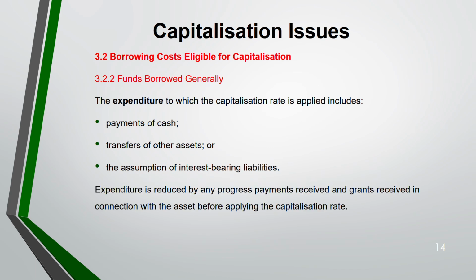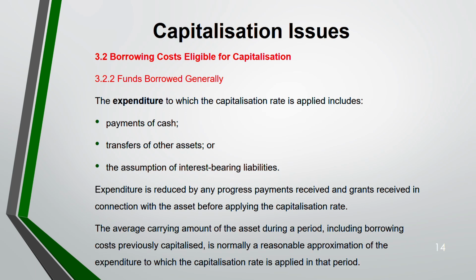Expenditure will be reduced by any progress payment received or any grants that have been received in connection with the asset before you apply the capitalization rate. The average carrying amount of your asset during a period includes the borrowing cost previously capitalized. So it's normally a reasonable approximation of the expenditure to which the capitalization rate is applied in that period.